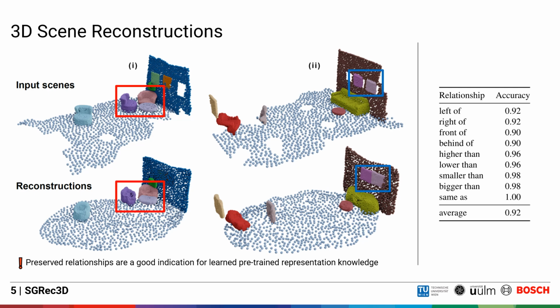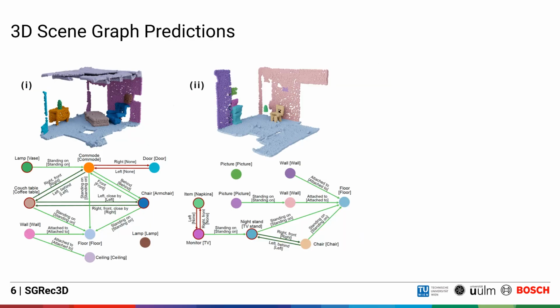In this table, we report the reconstruction accuracy of our method for relationships where a simple rule can be approximated. We observe generally high accuracy in the reconstructed relationships for all evaluated relationships. Here, we present two predicted 3D scene graphs from 3D point clouds using our method, with correct predictions highlighted in green and incorrect predictions highlighted in red. Overall, the majority of objects, as well as relationships, are predicted correctly, even with detailed class descriptions such as couch table or very semantic relationships like standing on.